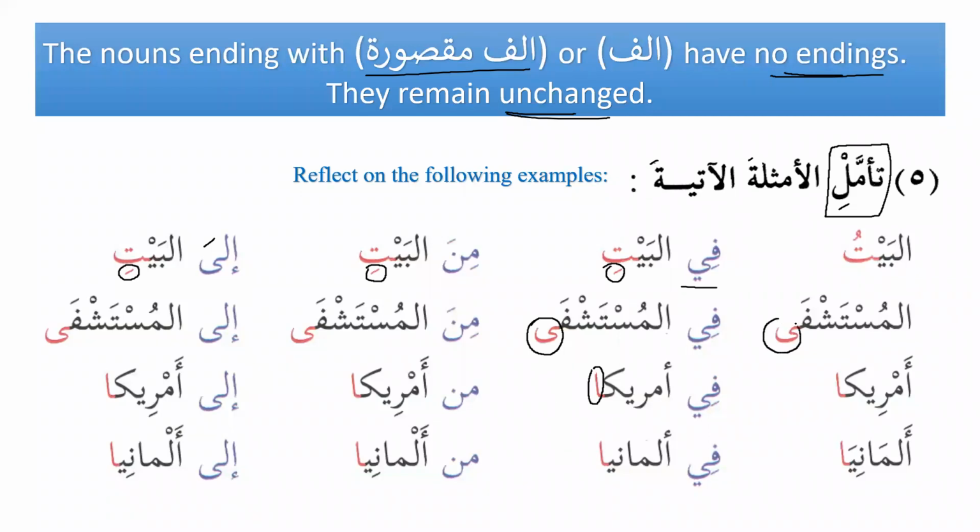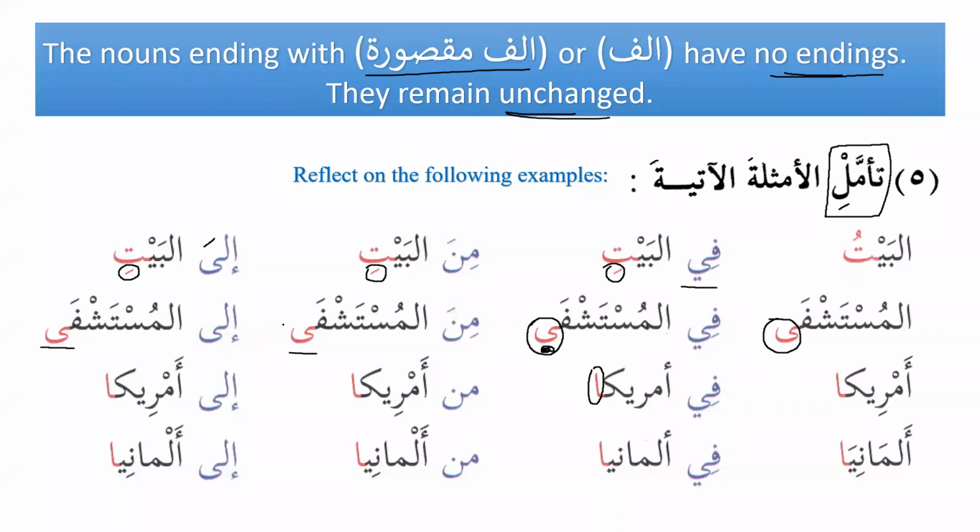So when a noun ends with alif maqsura, we cannot change the endings. It has no endings. So it will be fil mustashfa, in the hospital. Now we know that it is majroor, but we cannot put kasra here. It is not possible to put kasra over here. That will be a mistake. So we will say fil mustashfa, similarly minal mustashfa and ilal mustashfa.